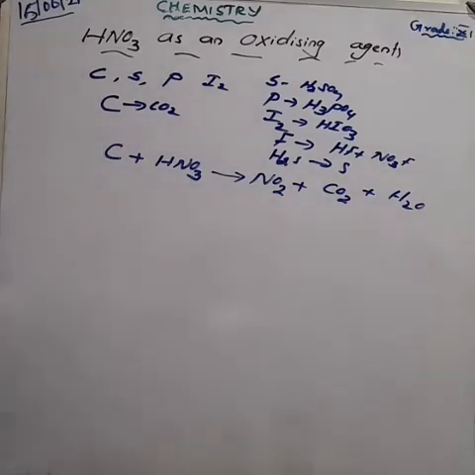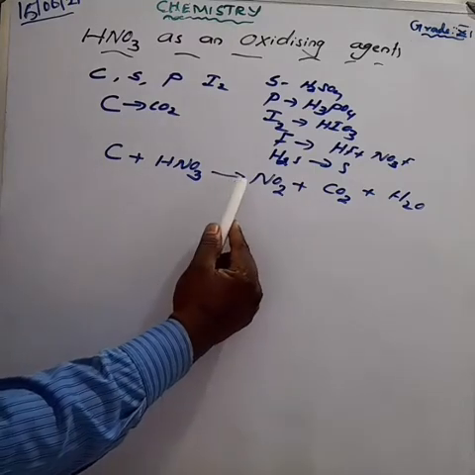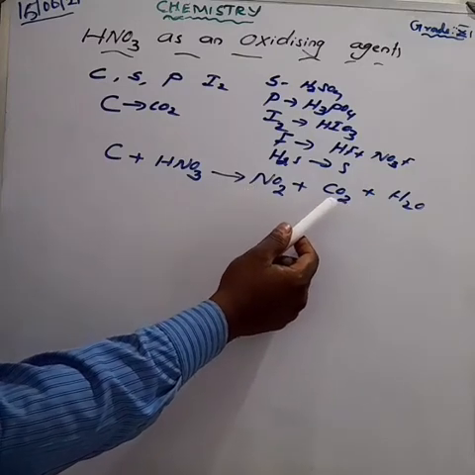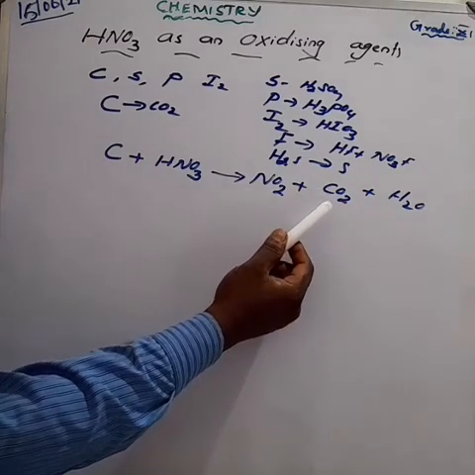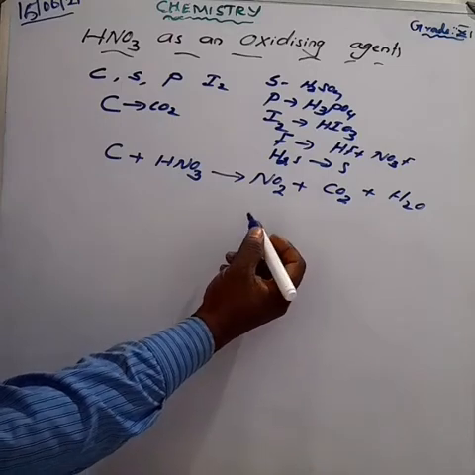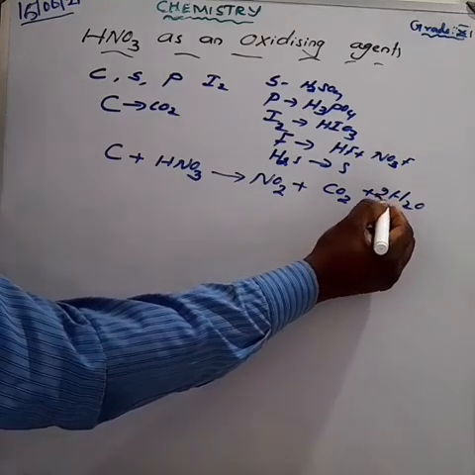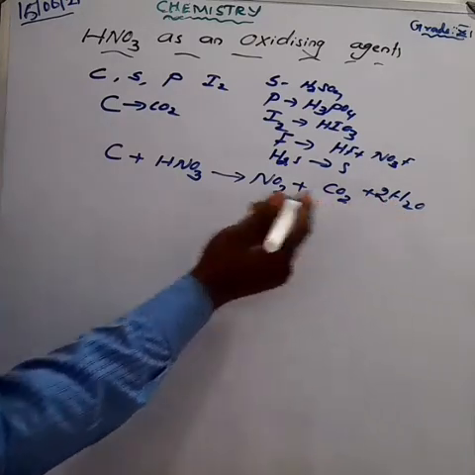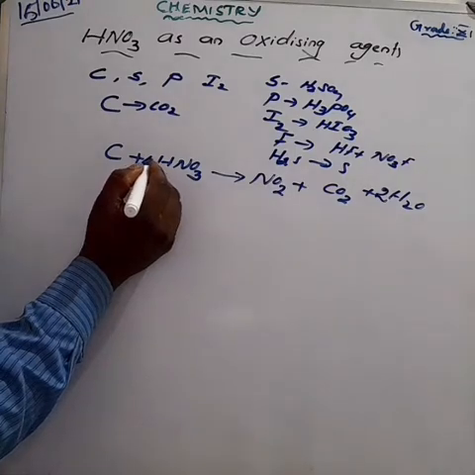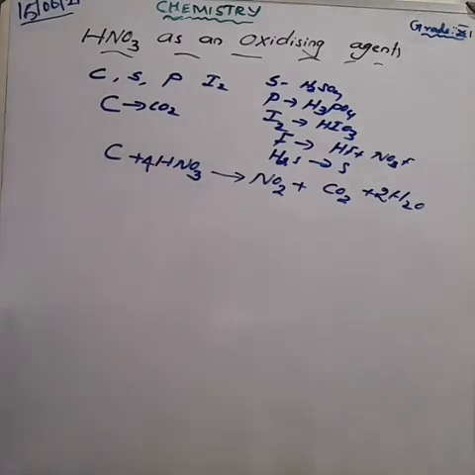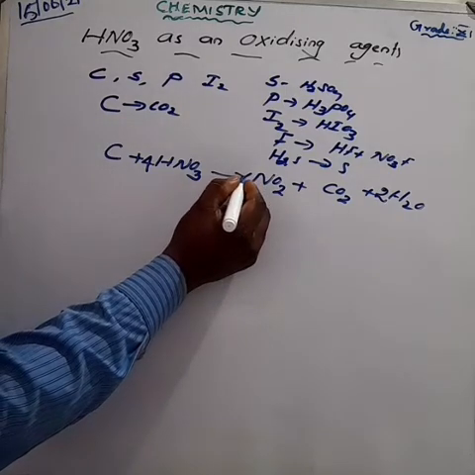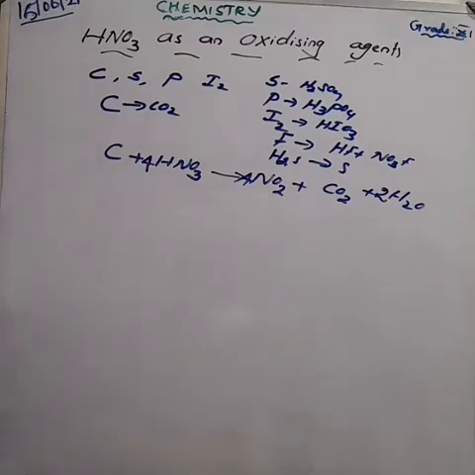So how can you balance the equation? First, on the reactant side there are 3 oxygen, but on the product side 6 oxygen. So for balancing, you have to balance hydrogen. The water you have to make 2 here. So how much hydrogen is there? 4 hydrogen. So make it 4 on the reactant side. So hydrogen is balanced. What about the nitrogen? From the product side making 4 also, nitrogen is also balanced. What about the carbon? Carbon is also balanced.